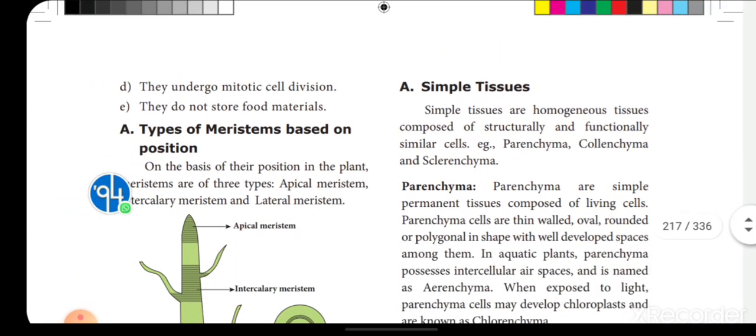So, simple tissues. Hope you are following me, children. What I said is coming one by one. Now we are going to see simple tissue. What is simple tissue? Give example. This is a 2-mark question. Simple tissues are homogeneous tissues, that means made up of similar, same kind of cells. Simple tissues are homogeneous tissues composed of structurally and functionally similar cells. Examples: parenchyma, collenchyma and sclerenchyma. These are the examples of simple tissue, children. Let's see one by one.